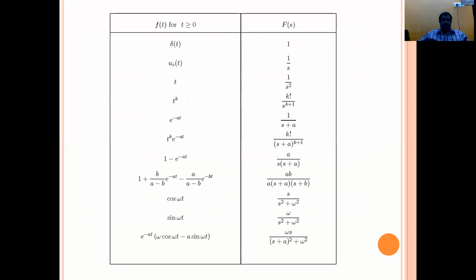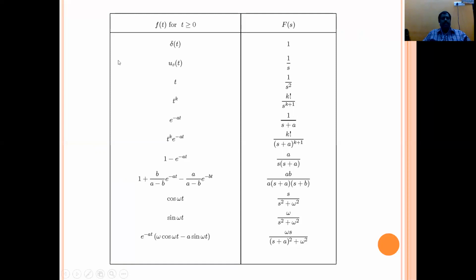So these are the equivalent values with respect to the time analysis and the frequency analysis. For example, in the time analysis the signal is delta of t, then the frequency response, that is the Laplace transform of delta of t, is equal to 1. These concepts are seen in your mathematics subject also. So how to determine the Laplace transforms: that is time response signals to frequency response signals.